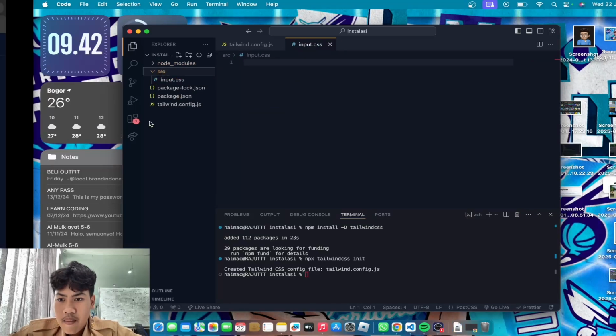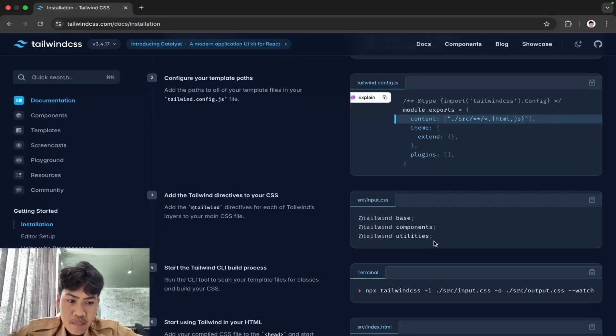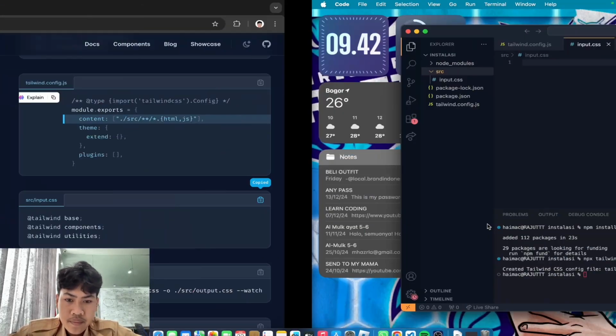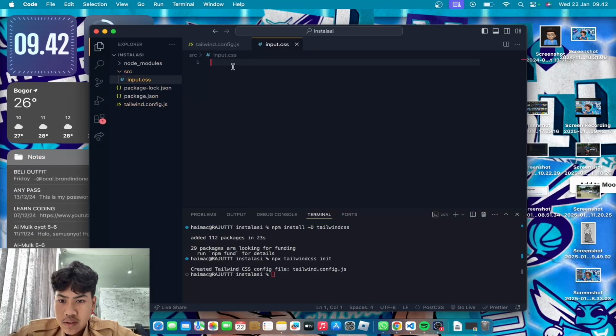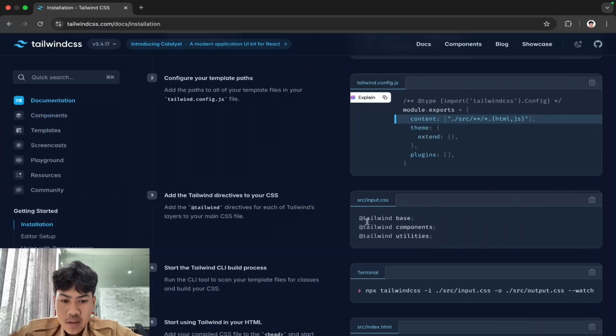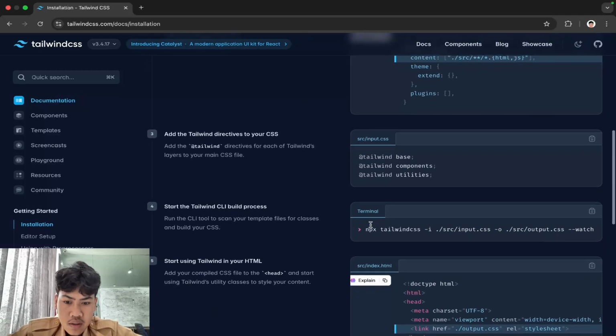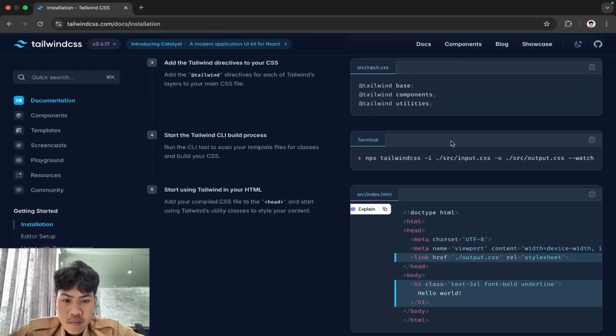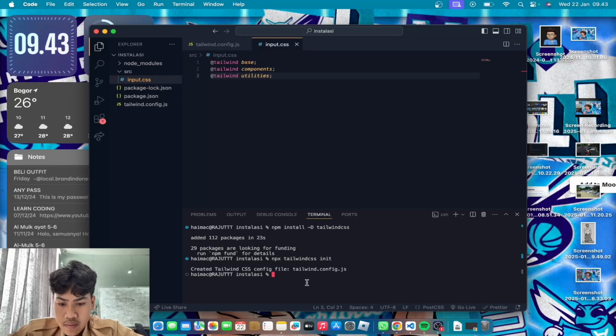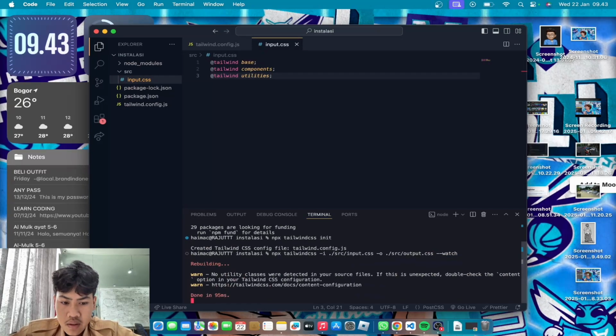Okay, and then copy this one and put it into input.css like this. And after that, copy this terminal command. So this one takes src input.css and will make the output.css.